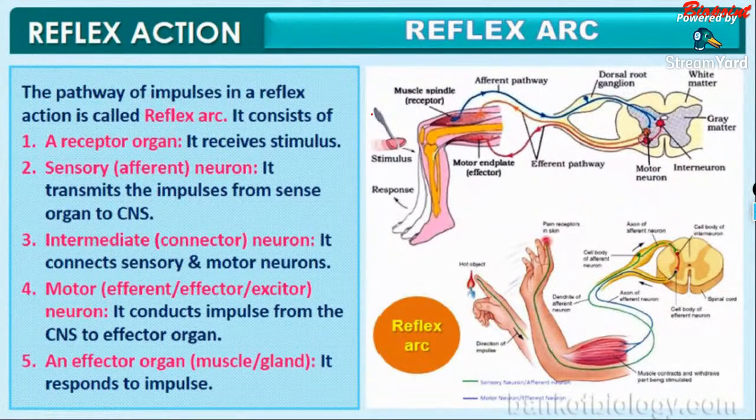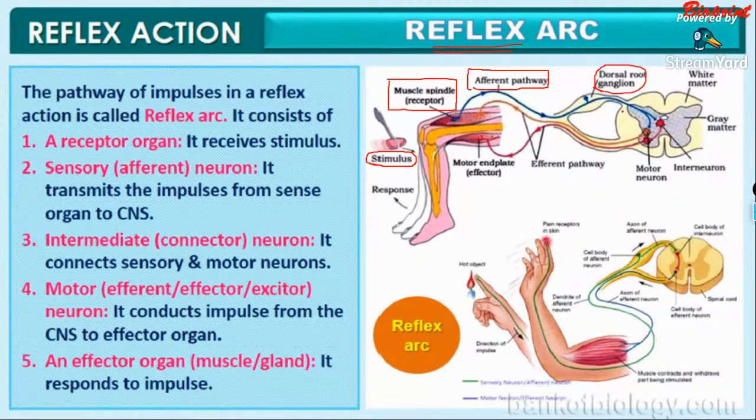Next is the path, or the things that are involved in the reflex action. So guys, a stimulus is coming, and that stimulus is received by the muscle spindle, which is a receptor. The receptor passes it to the afferent pathway or the sensory neuron. From the sensory neuron, it passes on to the dorsal root ganglion. That is all part of the spinal cord.